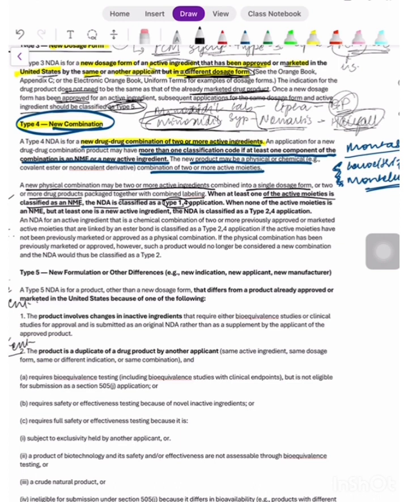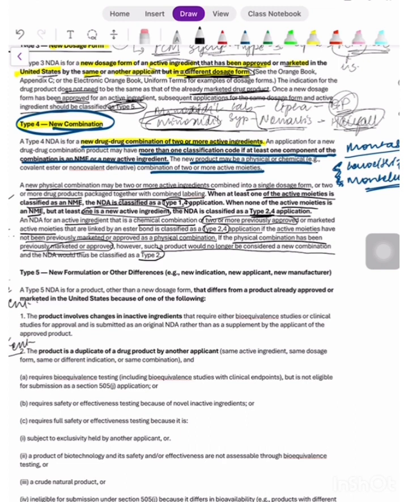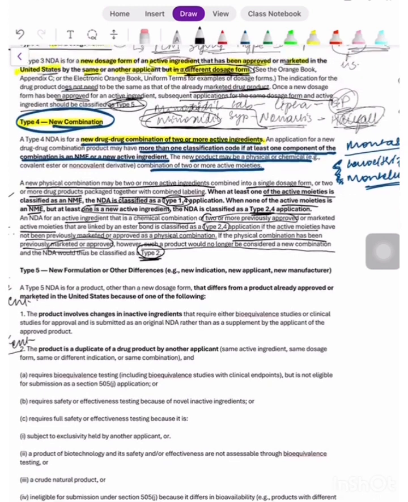When none of the active moieties is an NME, but at least one is a new active ingredient, the NDA is classified as a type 2, type 4 application. An NDA for an active ingredient that is a chemical combination of 2 or more previously approved or marketed active moieties linked by an ester bond is classified as a type 2 and type 4 application if the active moieties have not been previously marketed or approved as a physical combination. If the physical combination has been previously marketed or approved, however, such a product would no longer be considered a new combination, and the NDA would be classified as type 2. So this was the type 4 combination.